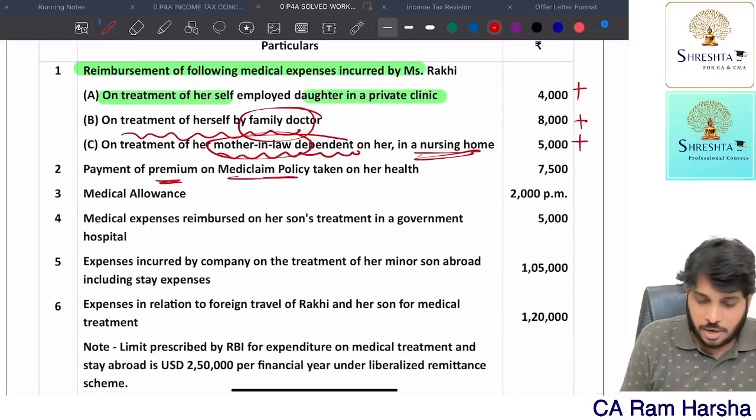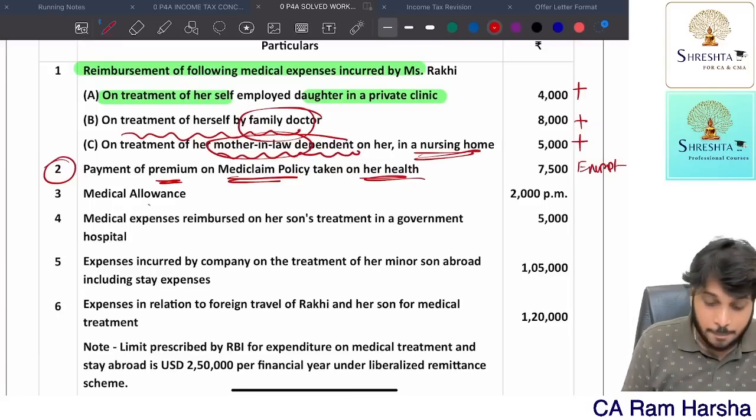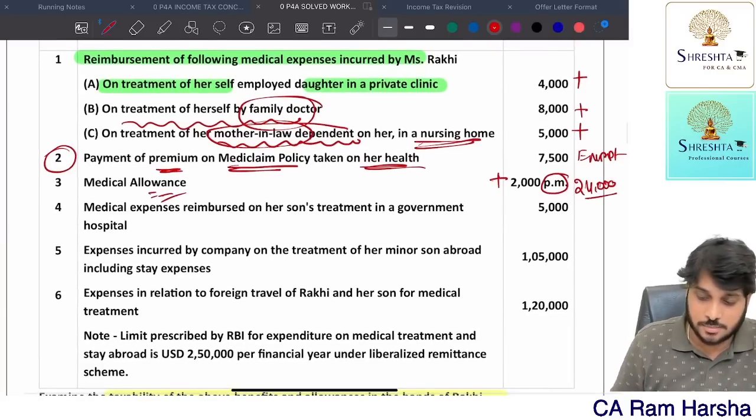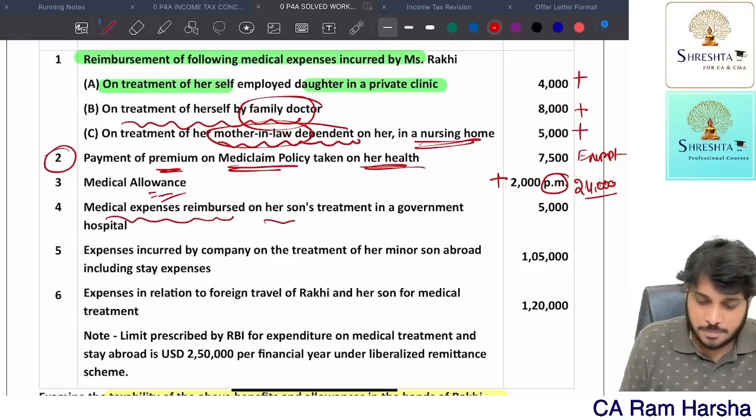Payment of premium on medical policy taken on her health. The company paid this premium, fully exempt. Medical allowance, fully taxable per month. So 24,000 rupees is fully taxable. Medical allowance is always taxable. 24,000 is taxable. Medical expenses reimbursed on her son's treatment in a government hospital. Children's treatment in a government hospital, exempt.